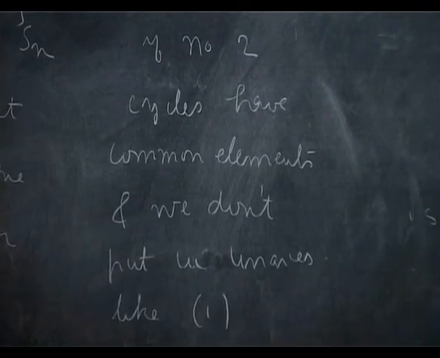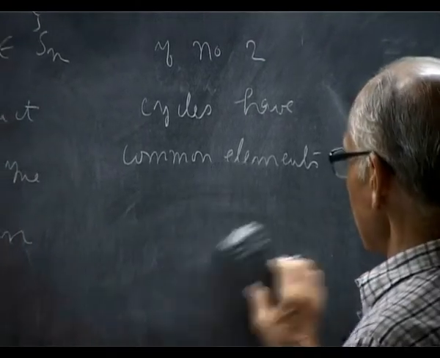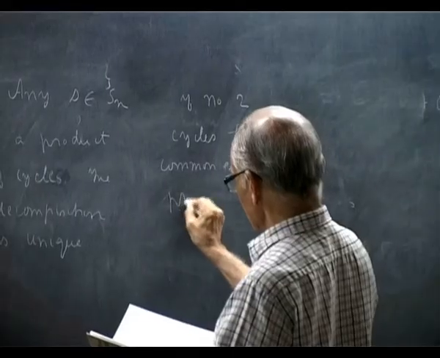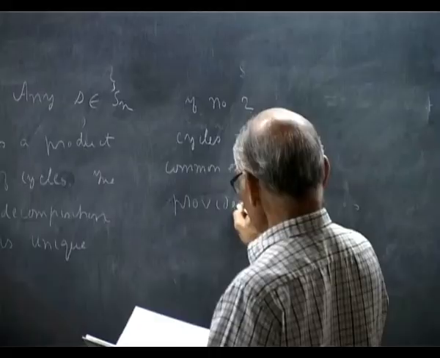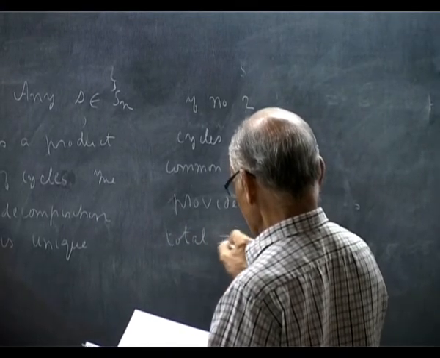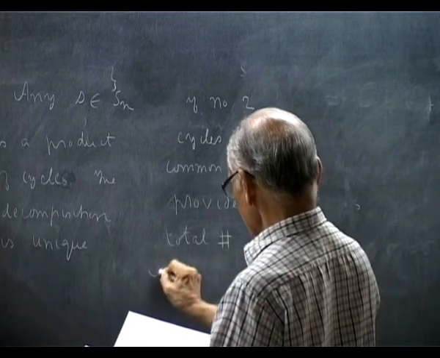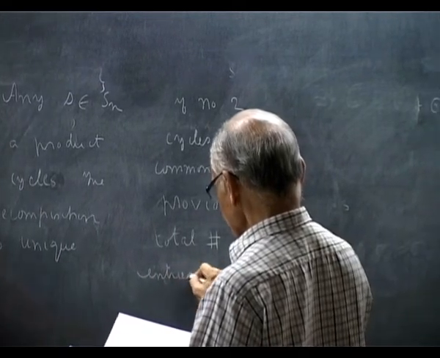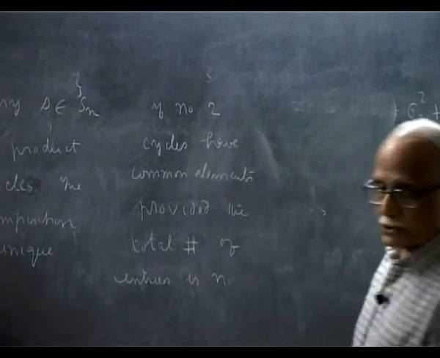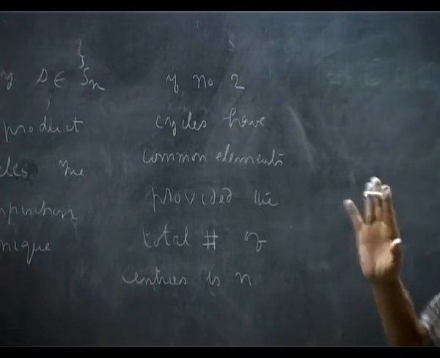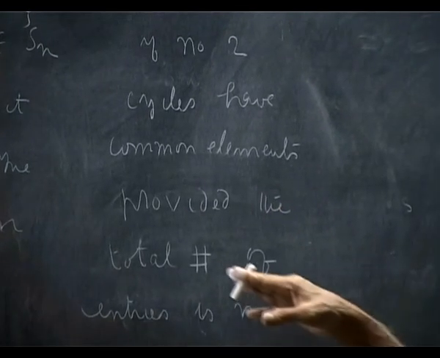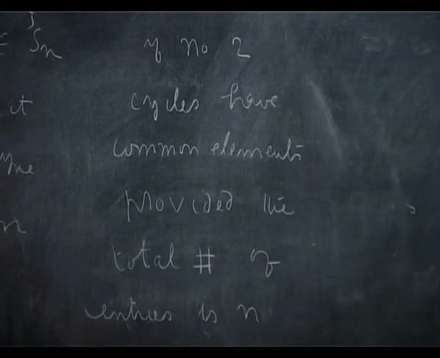I should not say it like that, this is a wrong statement. I have no common elements, provided this is correct. The total number of entries is n. So you do put in the unaries, I am sorry. So you add in, if there are unaries, you put in the unity, but you should exhaust all the integers coming up to n. If I omit this, then there is some problem when I try to do diagrammatic things.